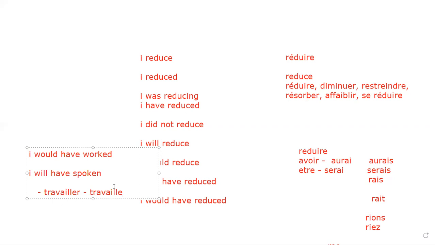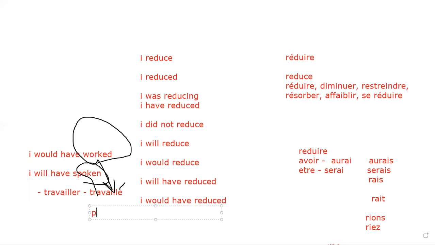Now, travailler takes auxiliary avoir. Walked is what? What is walked over here? Tell me yes and no. Yes, sir. What is spoken over here? Tell me. Parlé. Parlé. Avoir. Say clair. Yes. Is it clear to you? Clair? Yes, sir.